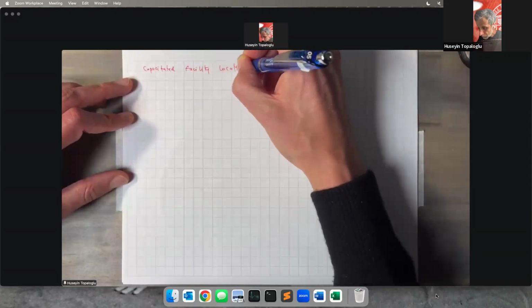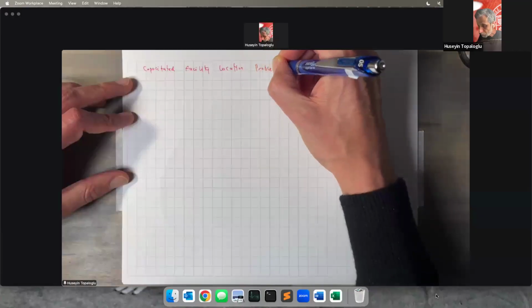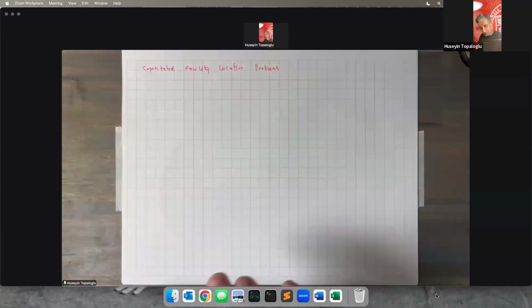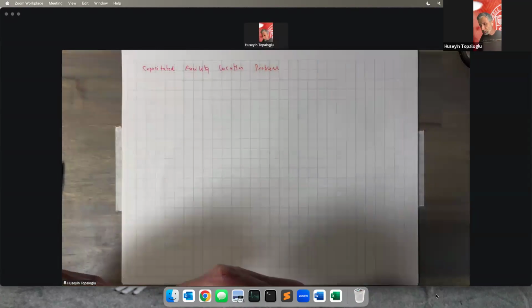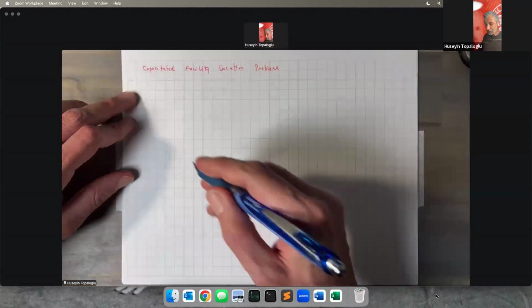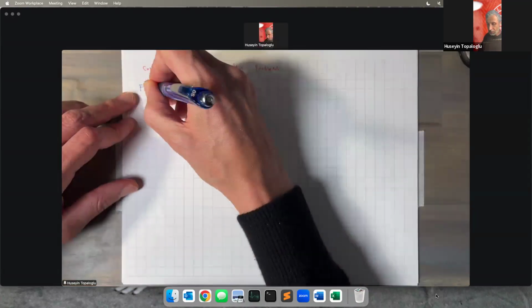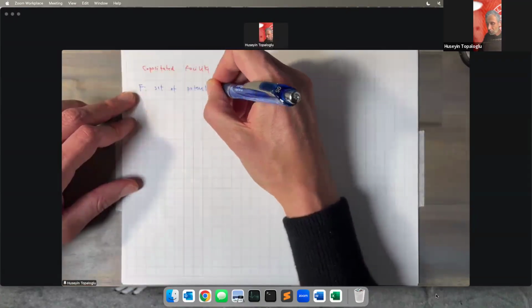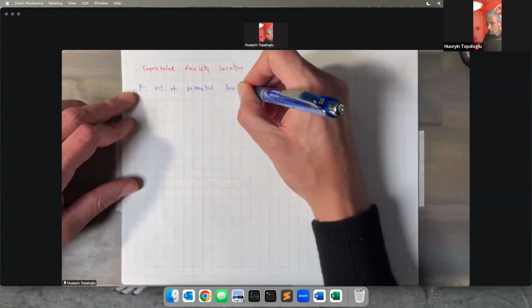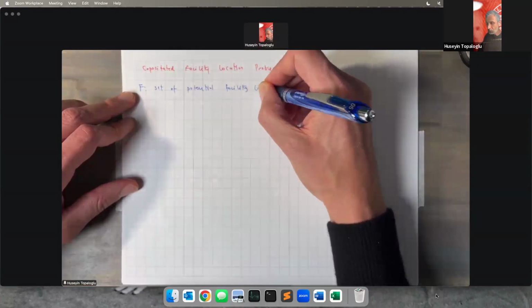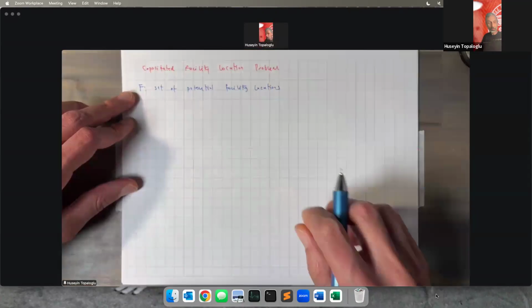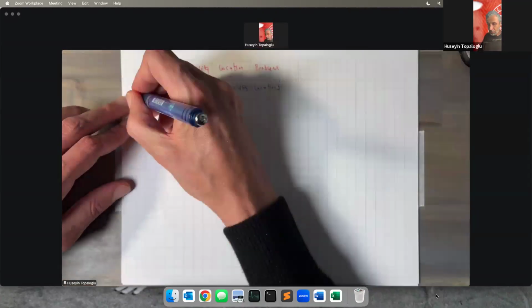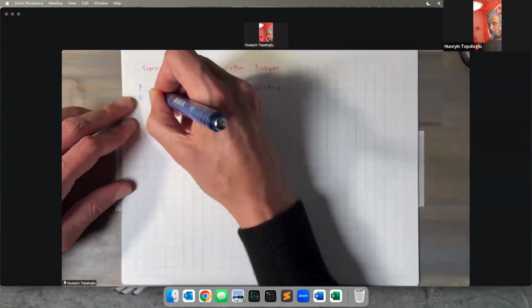Capacitated facility location problem. Let's first write down the data. That doesn't change. F is still the set of potential facility locations. D is still the set of demand points.